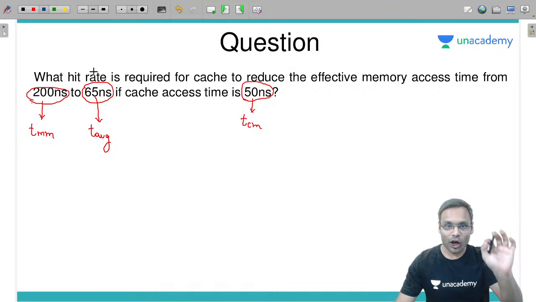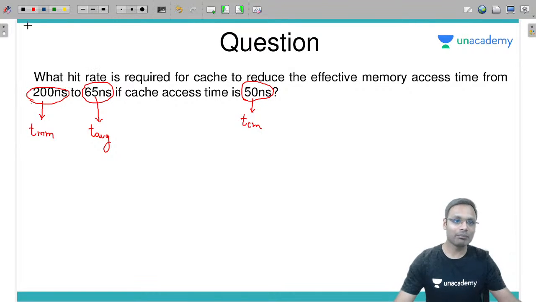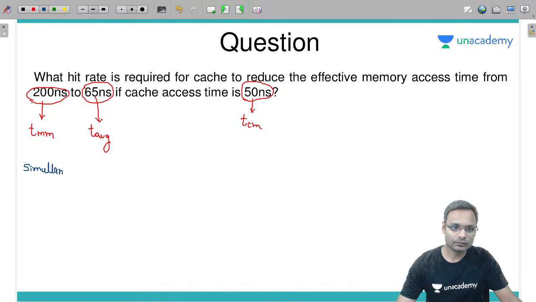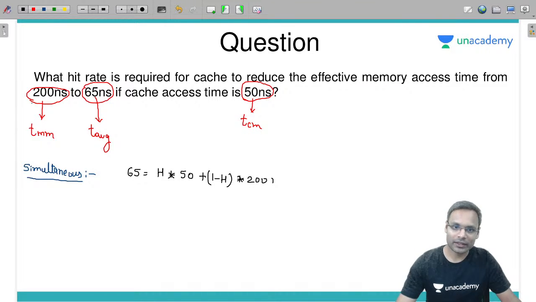Is there any word of level or hierarchy mentioned? No. So we will use here what? Simultaneous access again. Let's use simultaneous access. Fine. Okay. If simultaneous access, T average is equal to hit नहीं पता कितना into 50 nanoseconds plus miss into 200 nanoseconds. Can you solve this?